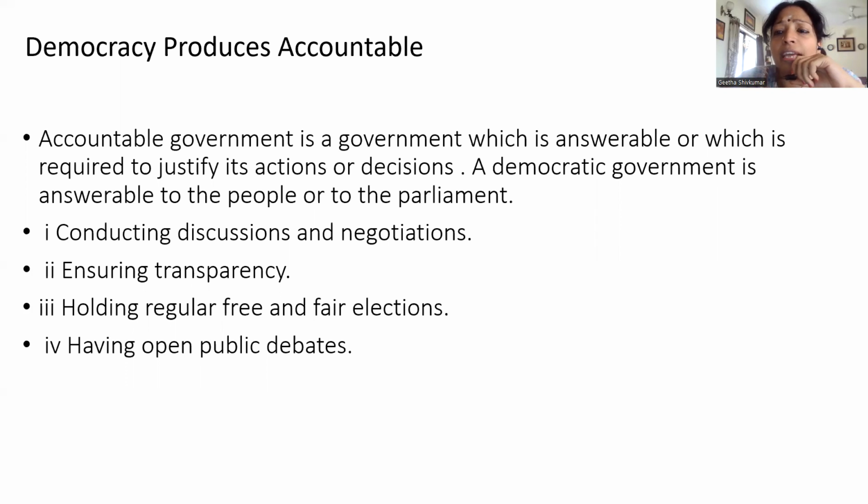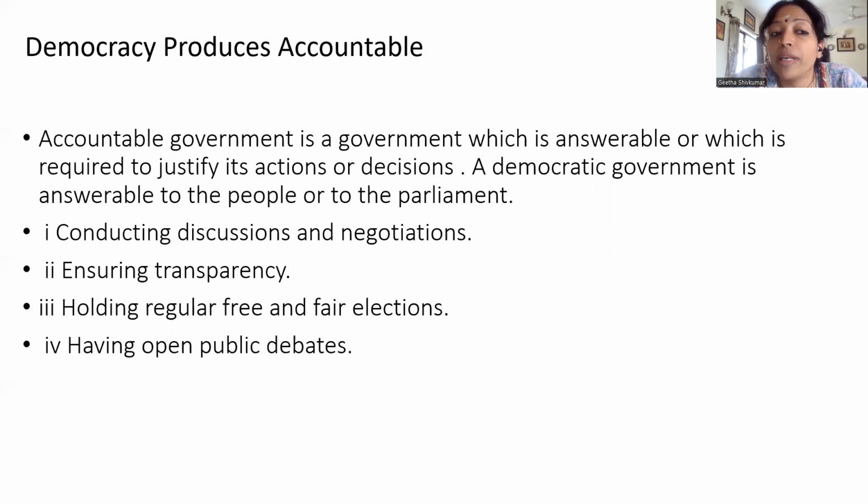What does accountable mean? Everything when we account for it. In the same way, democracy is also an accountable form because they are answerable to the people, because we are the ones who elect them. An accountable government is nothing but one which is answerable or which is required to justify its action or decision.